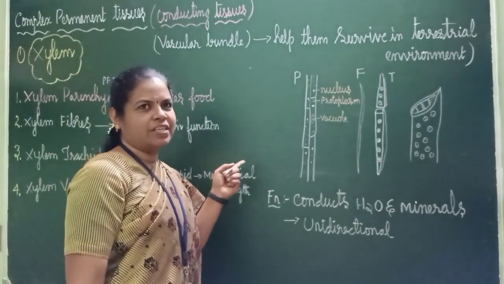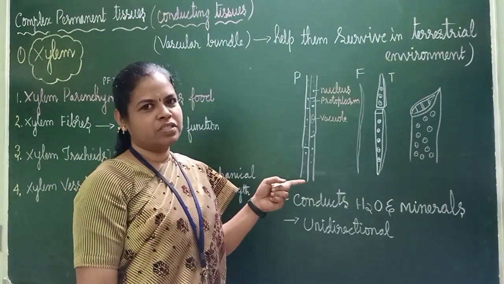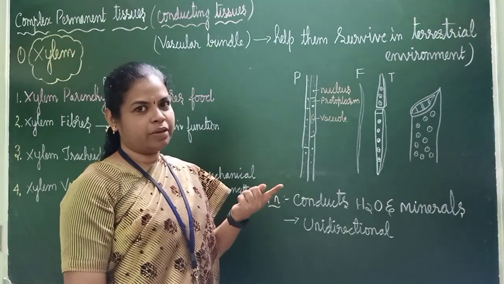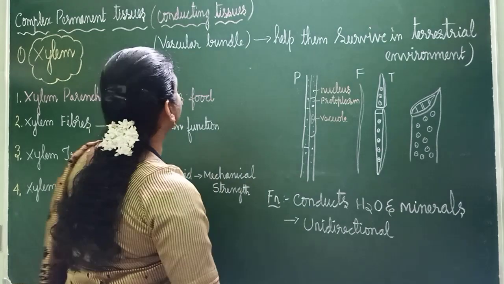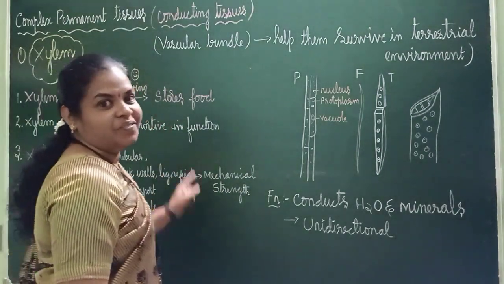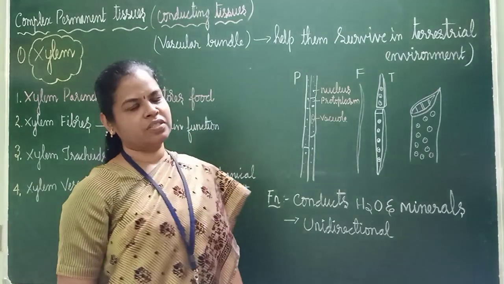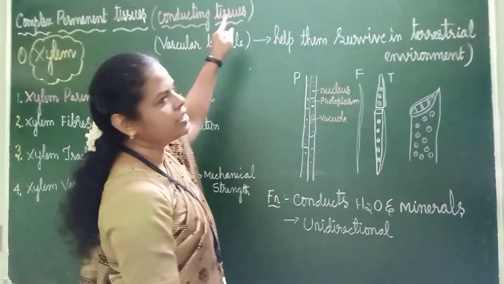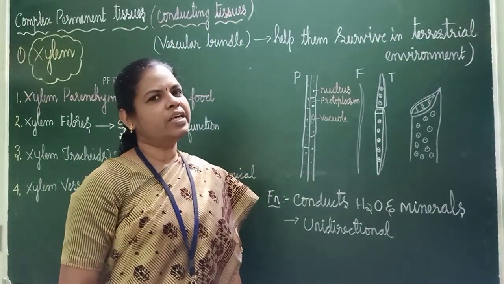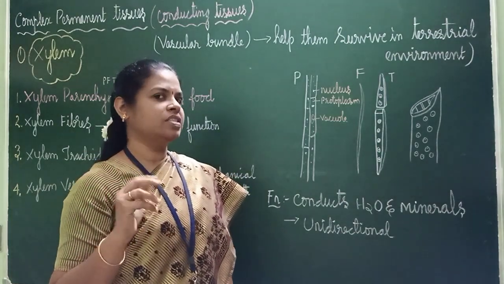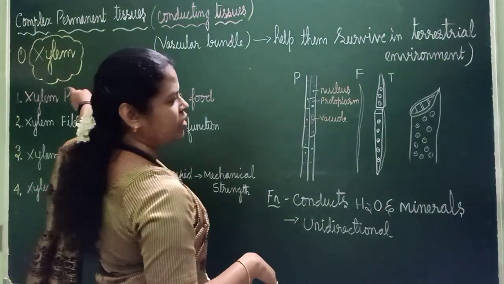Okay, we have studied simple permanent tissues. Under simple permanent tissues we have studied parenchyma, collenchyma, sclerenchyma. Then we are coming to complex permanent tissues. In complex permanent tissues, they are also called conducting tissues. Why are they called conducting tissues? They conduct water and minerals. Who? Xylem and phloem.